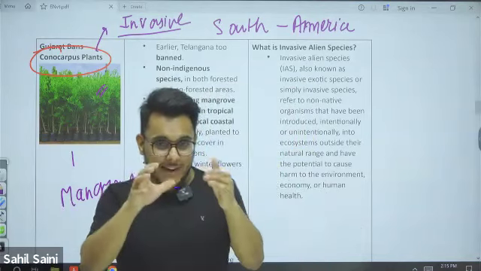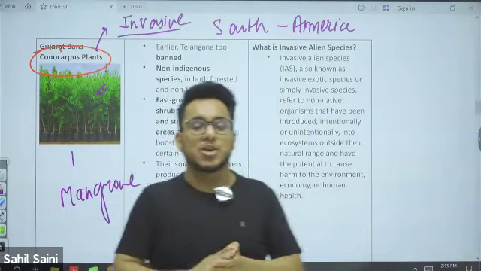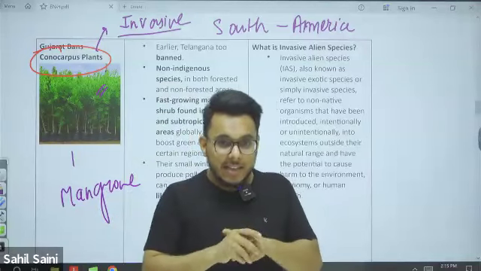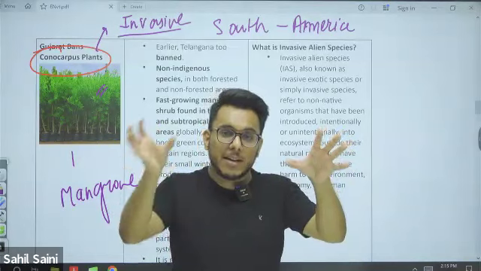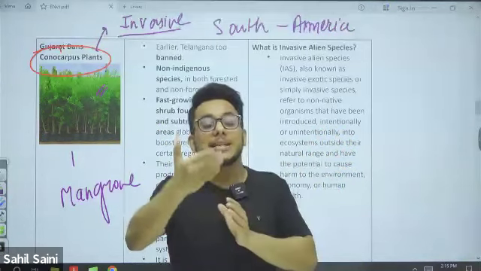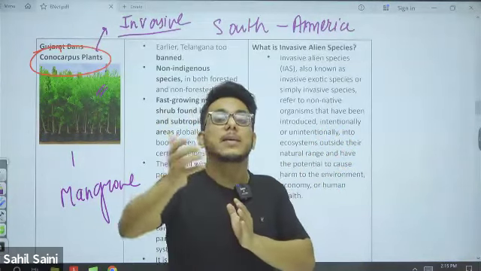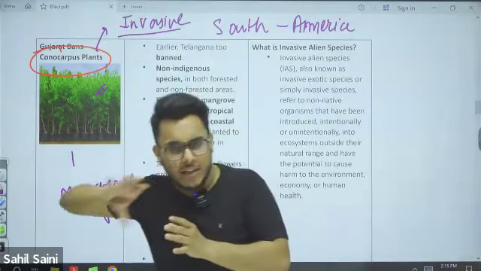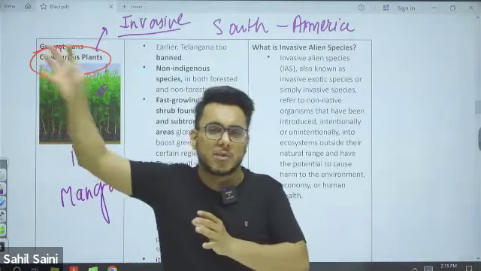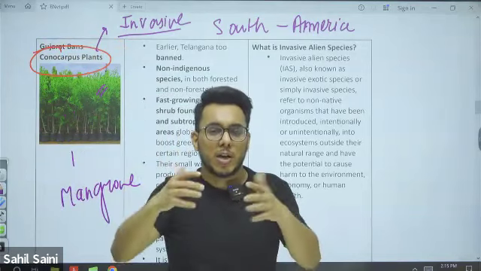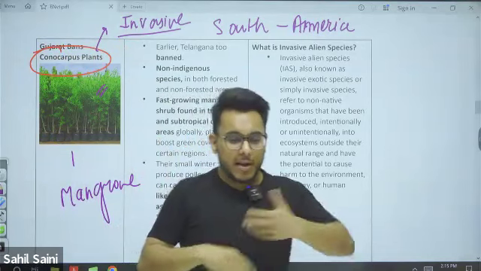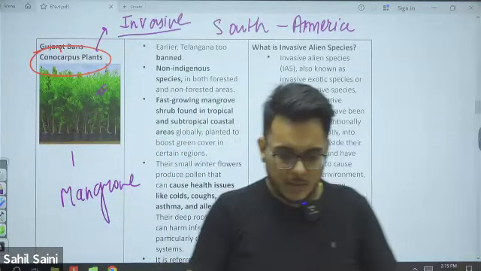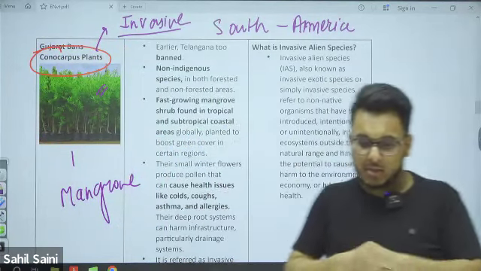And the funny thing, guys, and for the mains examination please keep it in your mind, is that they grow very fast. And because they grow very fast, government uses them in landscaping projects and greening projects. Government is growing trees on the highways, all such things. Because they don't need that much care and grow very fast, these are used. So it has become a vicious cycle.